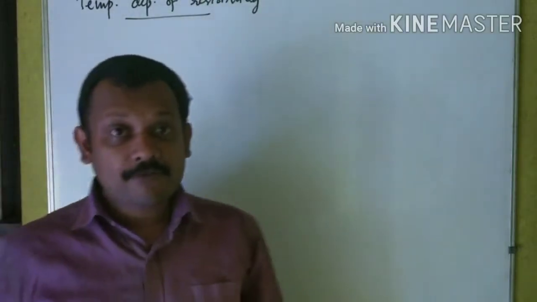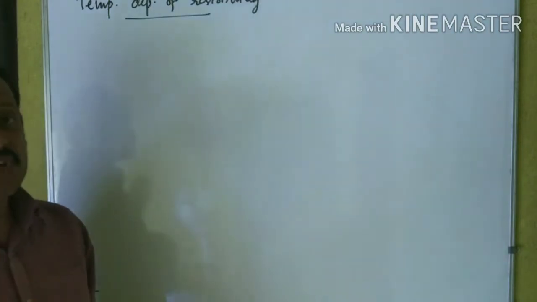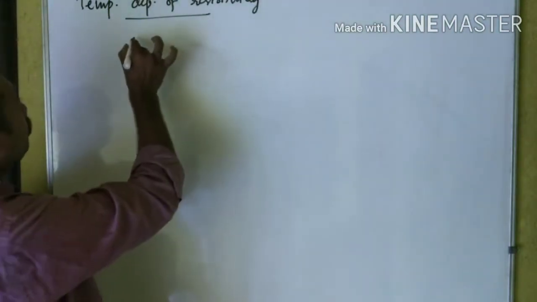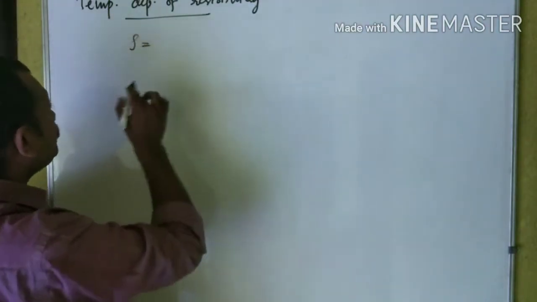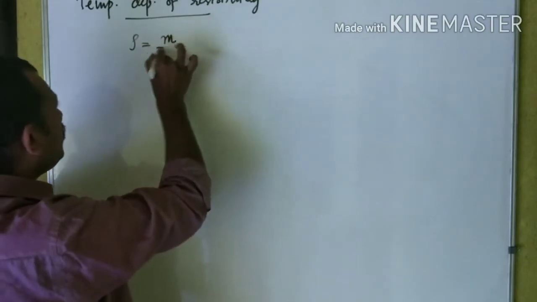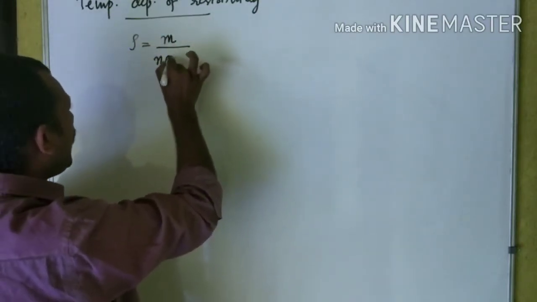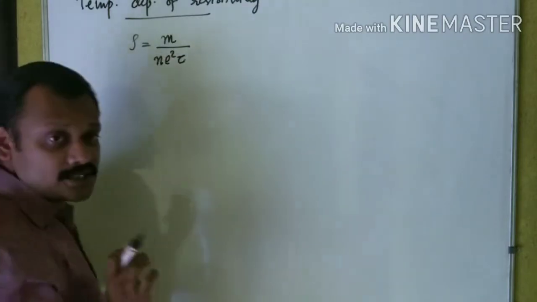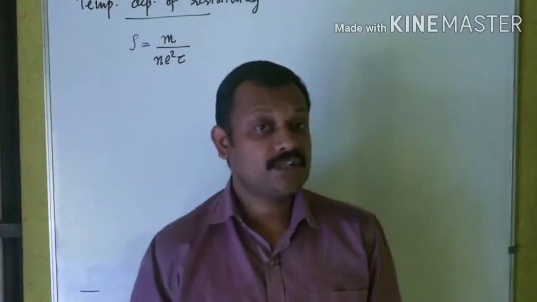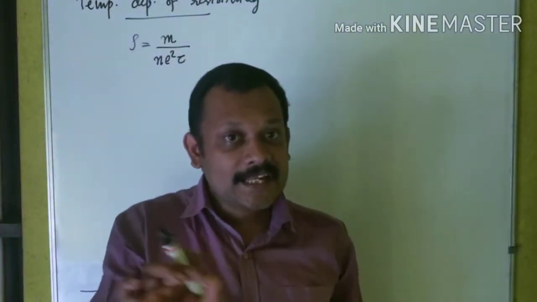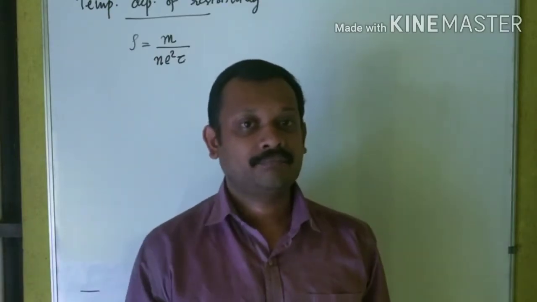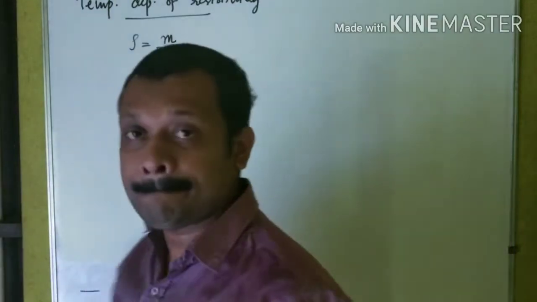What is the expression for resistivity we have learned in the previous class? Rho is equal to m divided by n e squared tau. This is the relation for resistivity we have studied in the previous session. What is m?